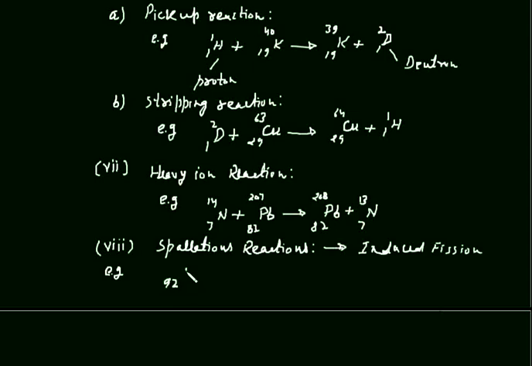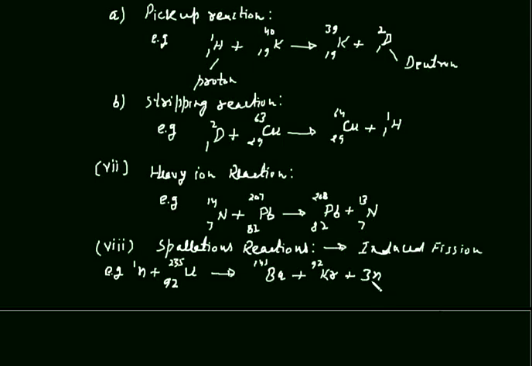You are well aware of this example that a neutron strikes with the uranium. This is the fission reaction, and as a result of this fission reaction we get barium and krypton. Barium 141 mass number, and the mass number of krypton is 92. There is no need to write atomic number always. You can skip this, and we get 3 neutrons.